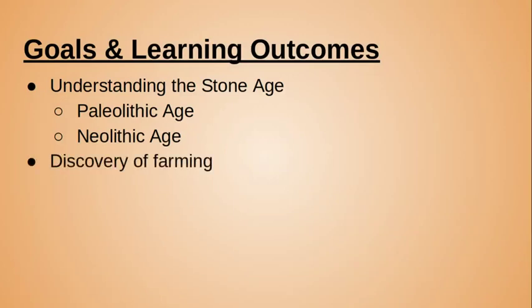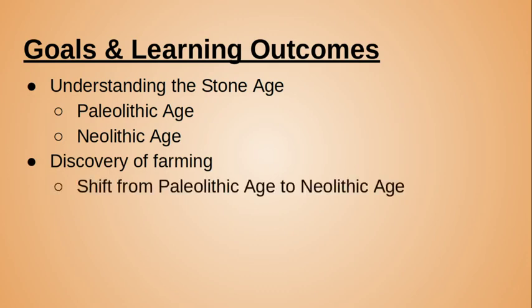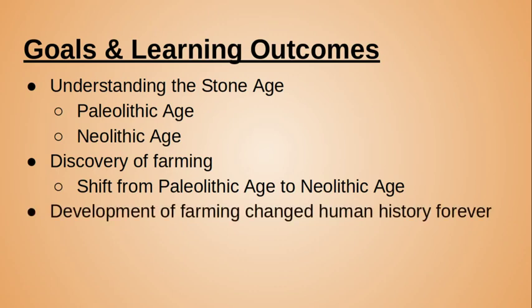Our next is to understand the discovery of farming and how that really was the catalyst for the shift from Paleolithic Age to the Neolithic Age. And the last goal and learning outcome for today is to see the development of farming and how that really changed human history together. We wouldn't be here today doing the things that we're doing if it wasn't for humans figuring out how to farm. We're going to get into that today.